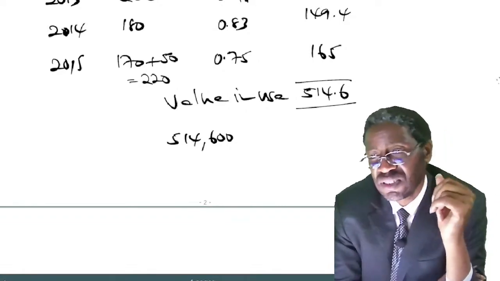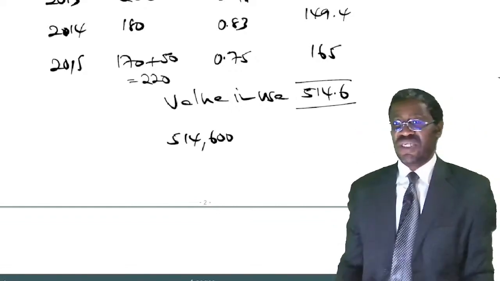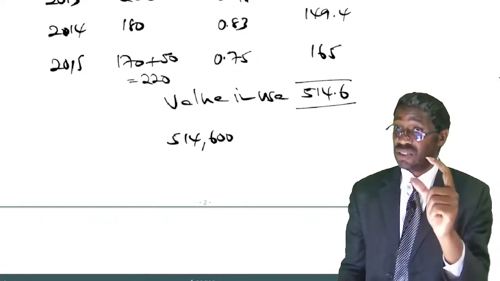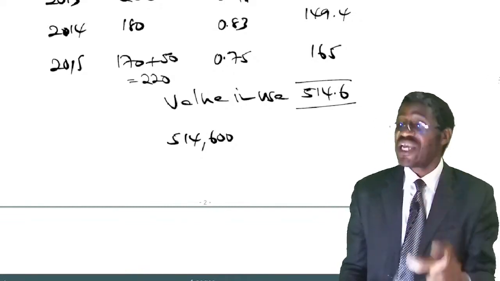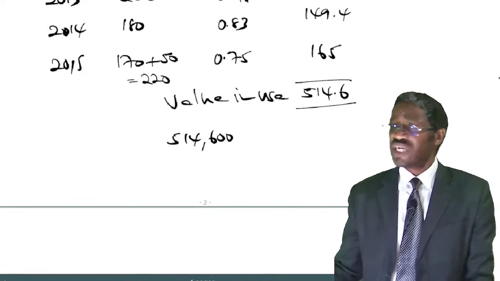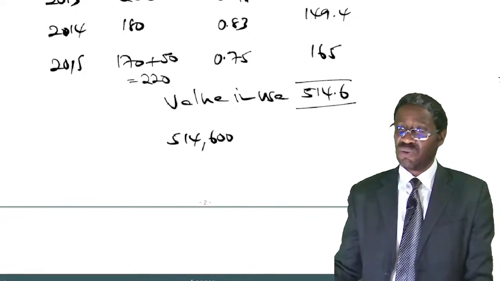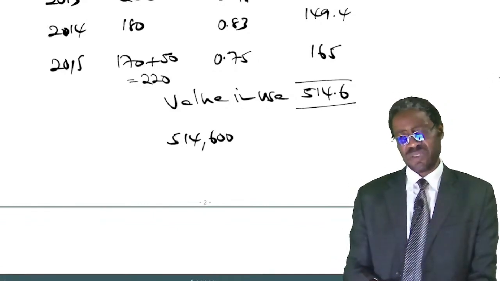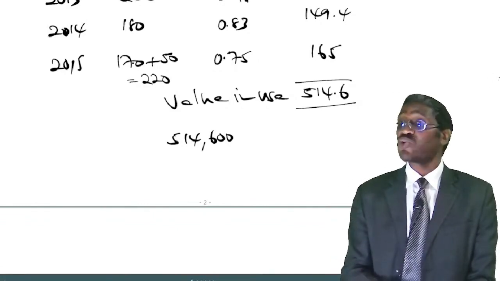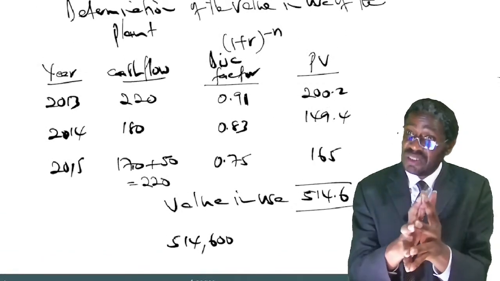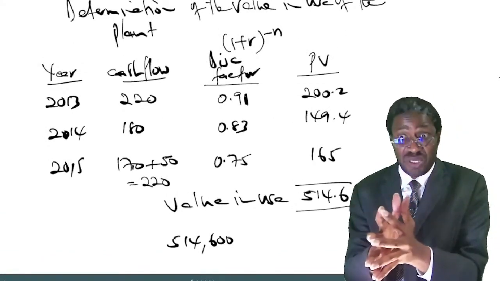Good. Then from there, now listen, we were told by part 1 to test whether the asset has suffered. So I want you to tell me, from your conclusion now, has this plant suffered? From what we have done so far, now we know the carrying amount, now we know the recoverable amount.